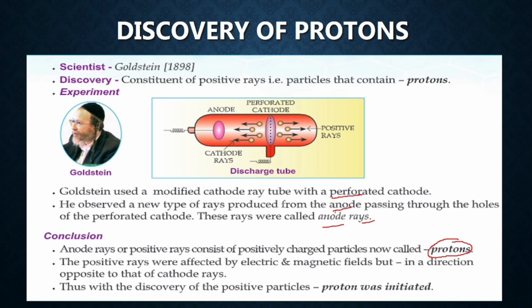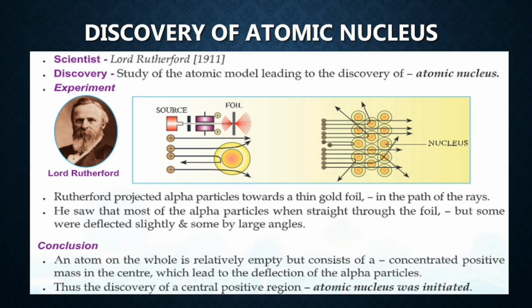The positive rays were affected by electric and magnetic fields, but in the direction opposite to the cathode rays, showing that they had opposite charges. Thus, the discovery of positive particles, protons, was initiated, and it finally led to the formation of the proton.